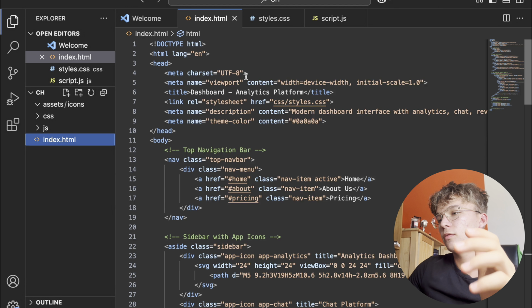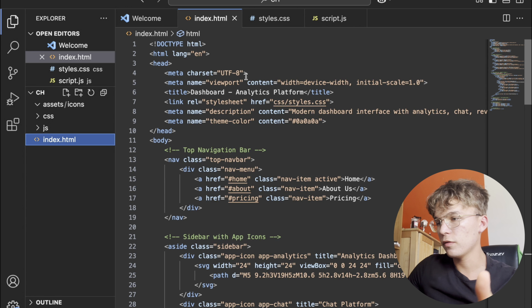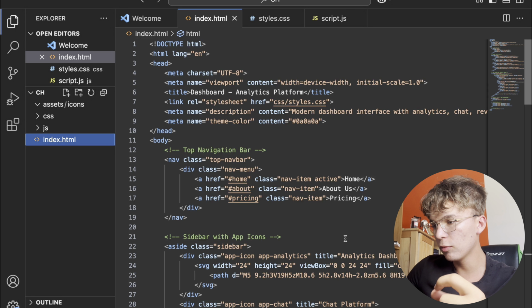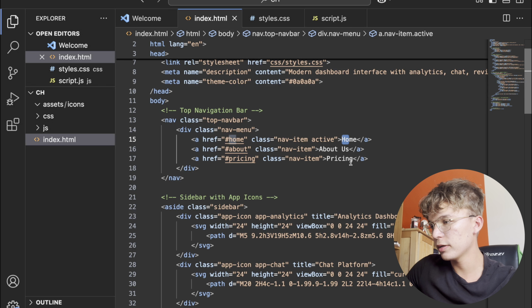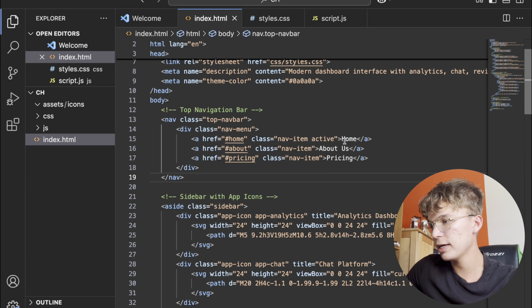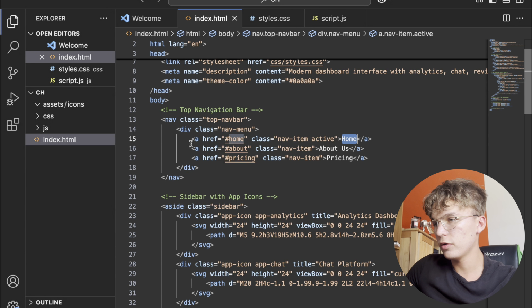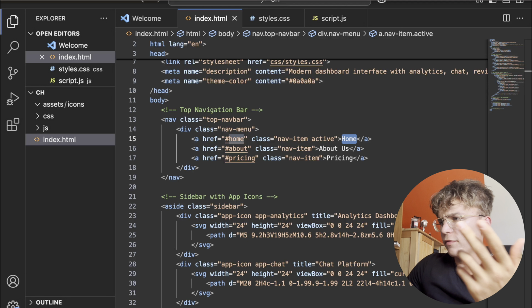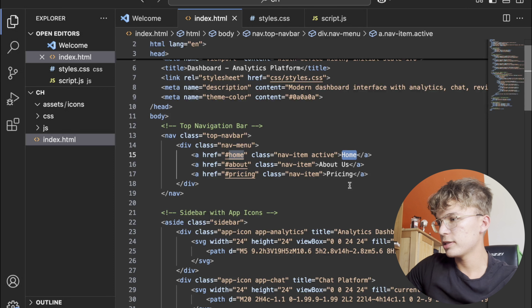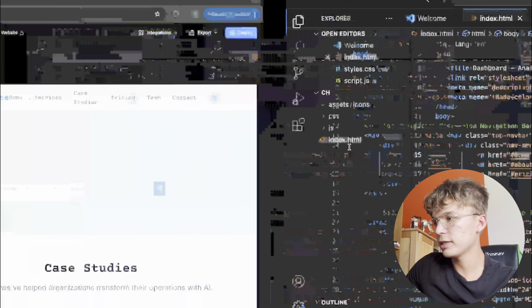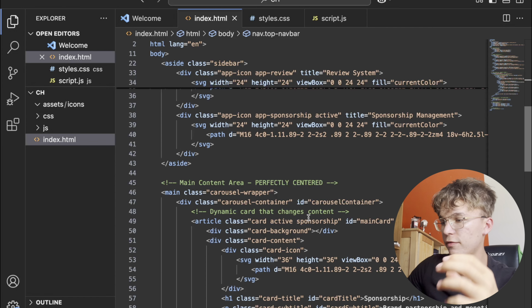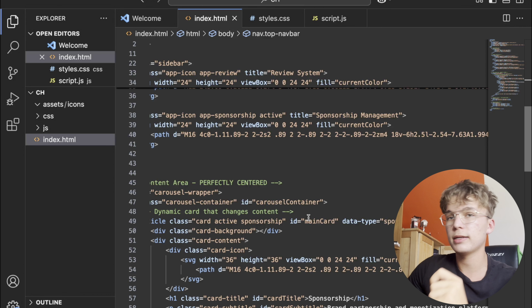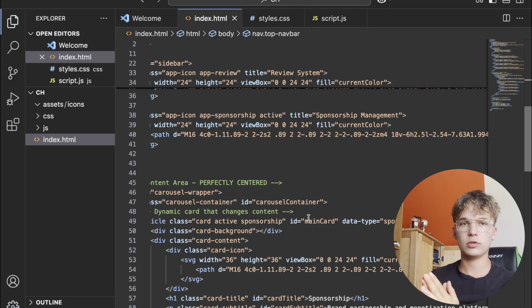It tells the website what is on the site, so all of the text, the headers, how big the text should be, what the content of the text is, as you can see here: home, about us, pricing. So you can rewrite this if you see the text in white and you're in Visual Studio Code. You can just rewrite this and it will change on the website itself. What images are there and the spacing and all of that stuff is here in HTML. So HTML is our skeleton. That's the base. You always start with HTML.